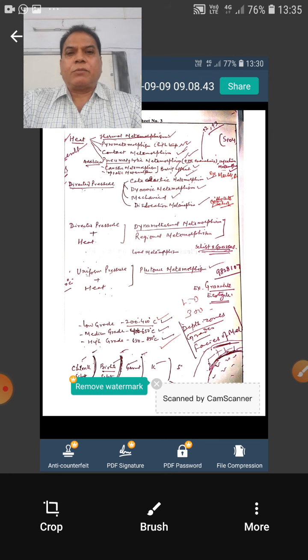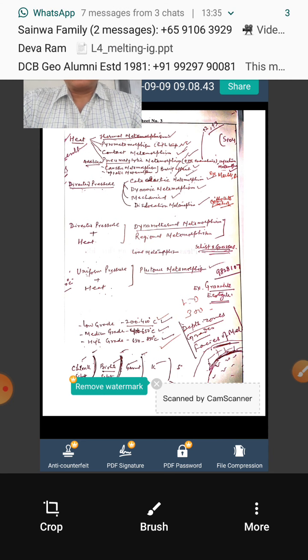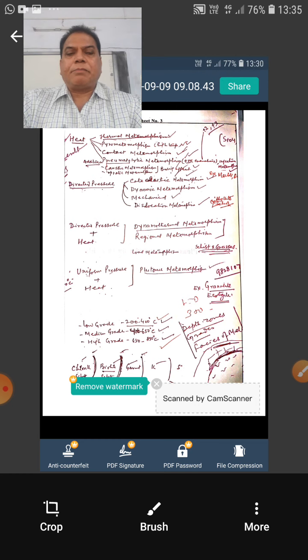Metamorphic rocks, or metamorphism in general, is the pronounced change in a rock due to subjection to higher temperature, pressure, and chemically active fluids. These changes take place in the solid state, and there is recrystallization, or you can say the reconfiguration of already present minerals in the parent rock.